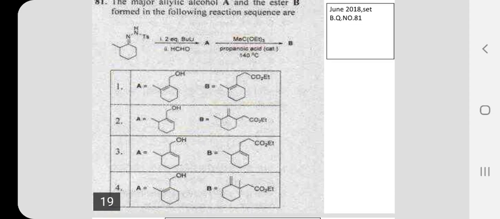So, the vinyl alcohols are obtained as the product. If you look into the alternatives, all the 4 choices have the vinyl alcohol as the product. Only thing is, the carbon-carbon double bond position is different. In 2 cases, the carbon-carbon double bond is formed between less substituted carbons, and in another 2 cases, the carbon-carbon double bond is formed between more substituted carbons.